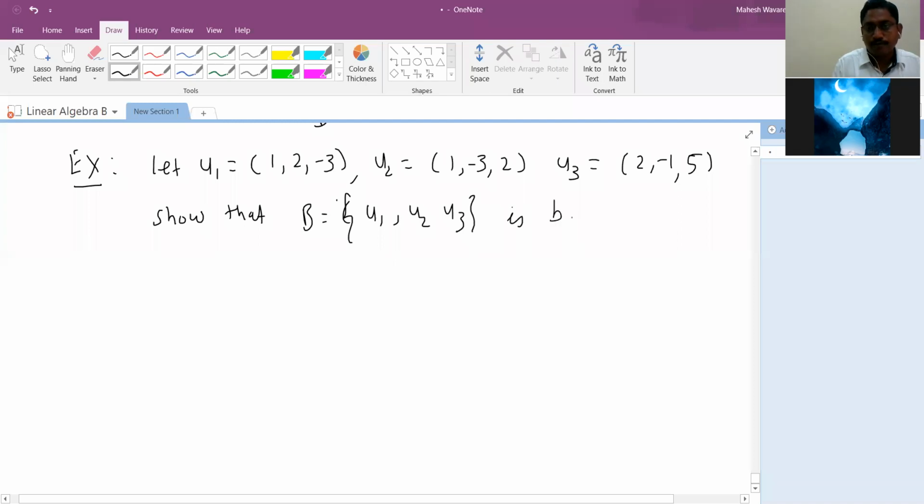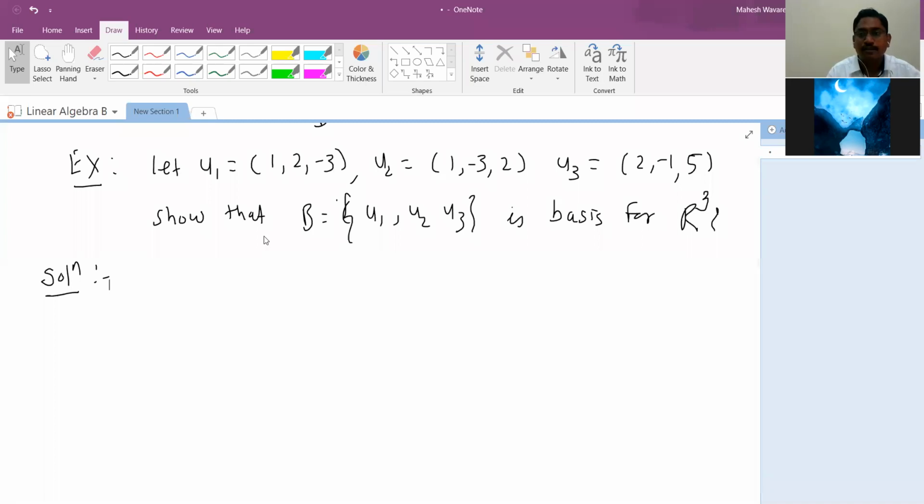R3, huh? This is for vector space R3. So are you able to solve this problem? Just mention in chat. I'll just explain what step we need to perform here.